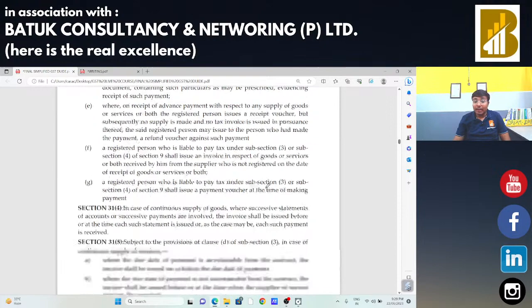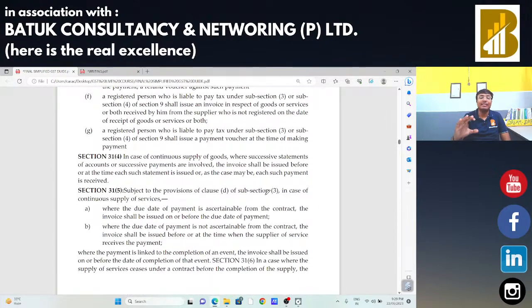So from this, we got the idea of what are the necessary documents required with us in case of successive continuous supply of services. In case of works contract, suppose I want to construct a building for my business, and I have given the construction work to a contractor, in that case they are going to provide me continuous invoices on a monthly basis. In that case, the continuous statement that comes will be the proof, and I need to record the same. So these are the documents which should be with us in case of continuous supply of services.